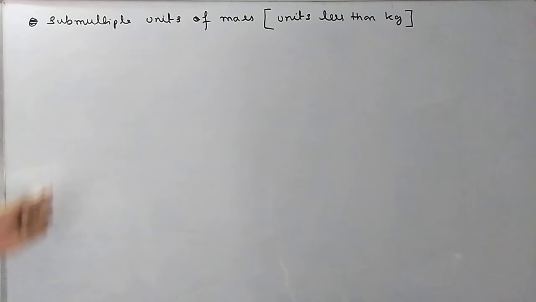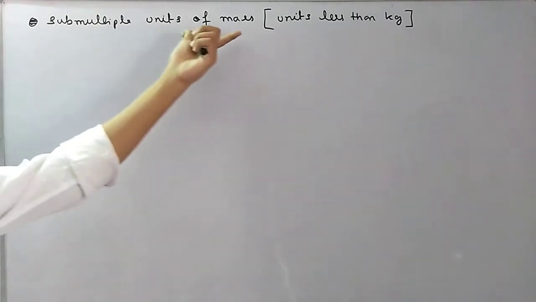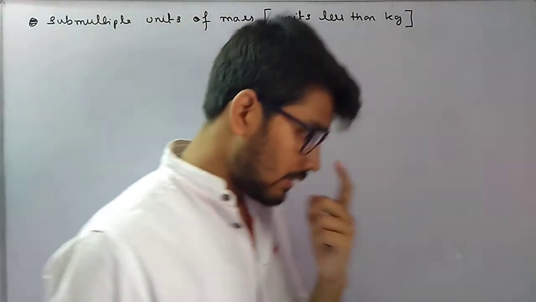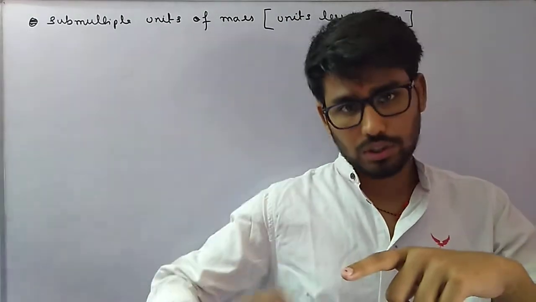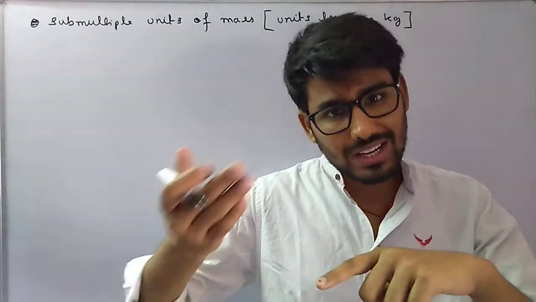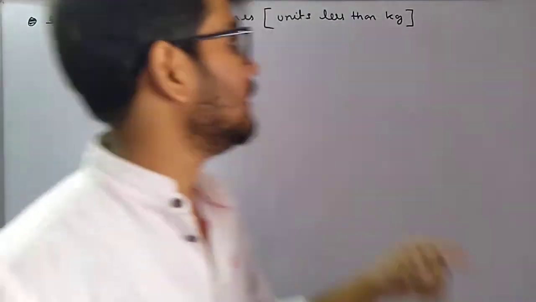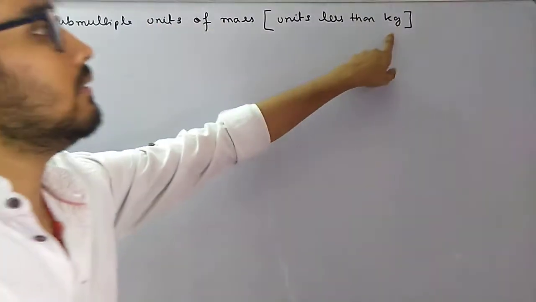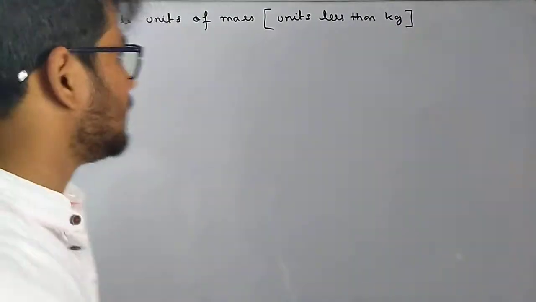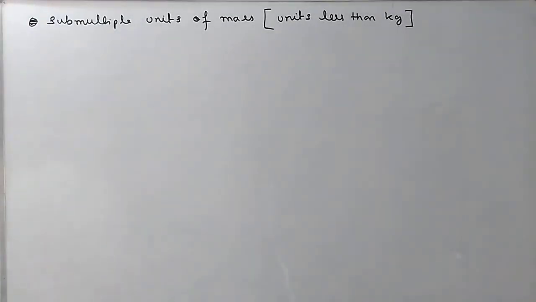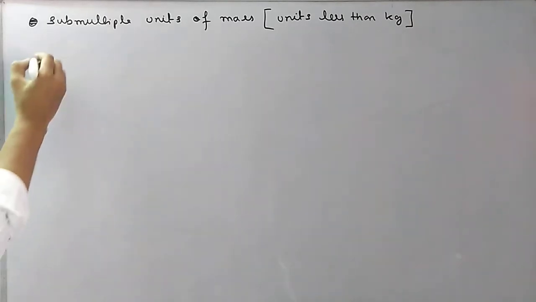What we'll discuss over here is sub-multiple units of mass. Sub means chhota, that is, units which are less than kg. Fine. Over here also we need to remember two units.